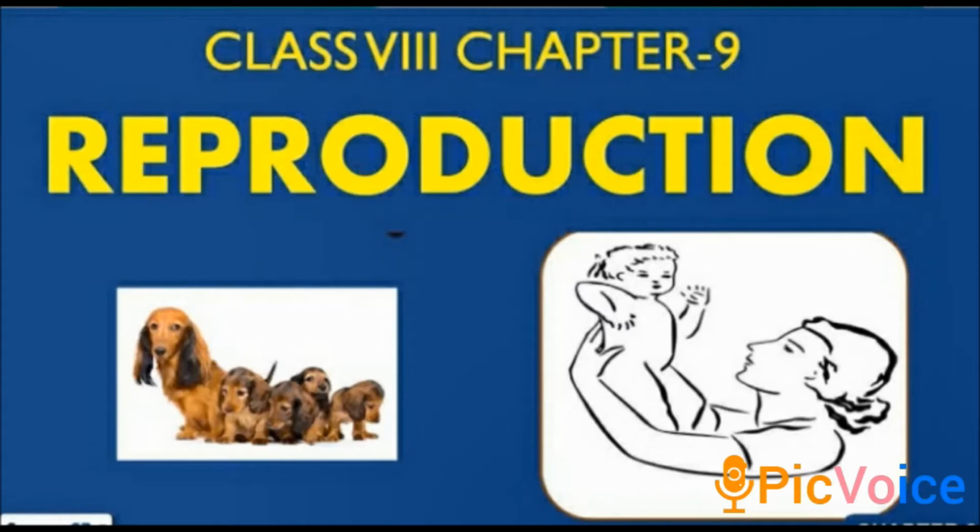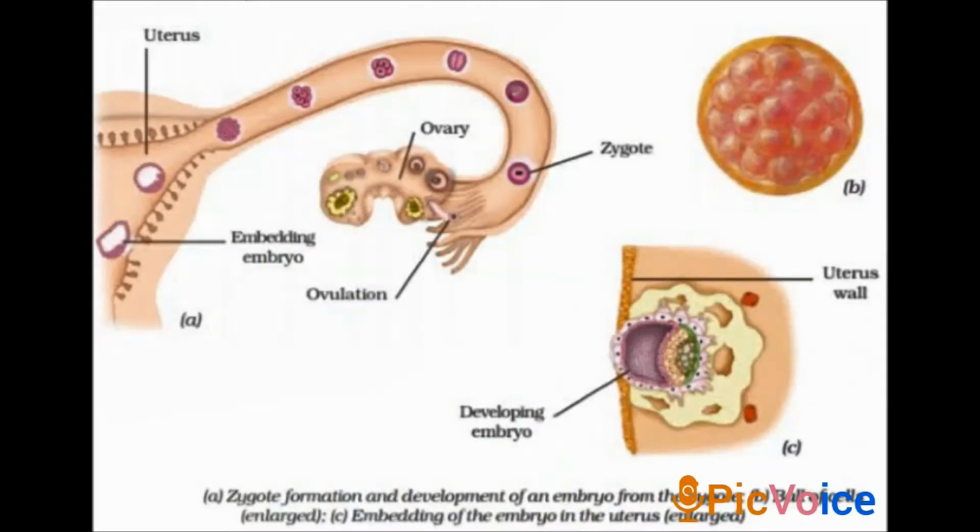Finally, we also discussed the test tube baby. Some women are unable to bear babies because their oviducts are blocked. If the oviducts are blocked, the sperm cannot reach the egg for fertilization. Then we have to do test tube babies, which uses the IVF method. So it is called a test tube baby.